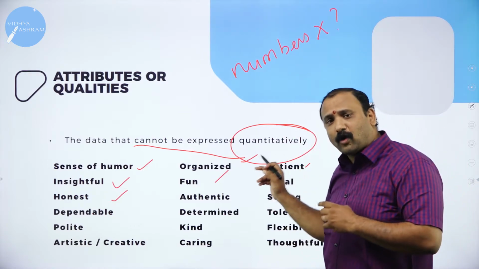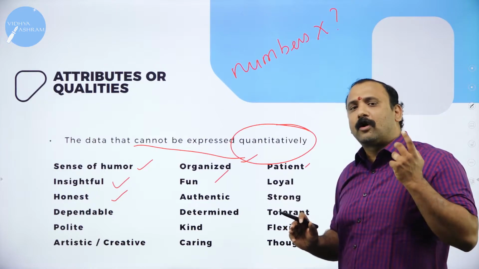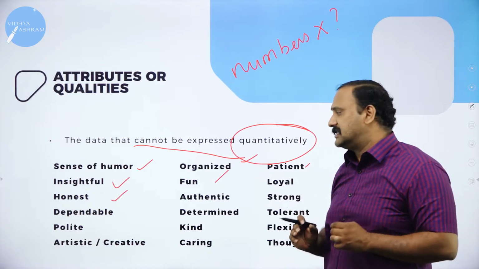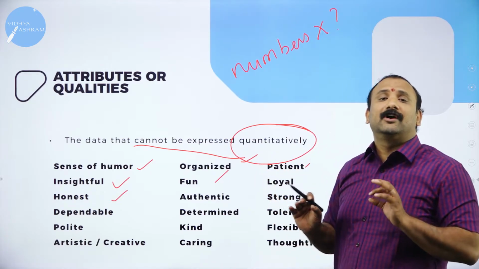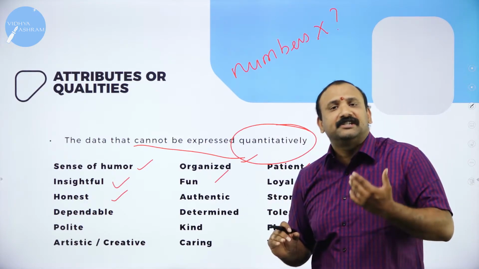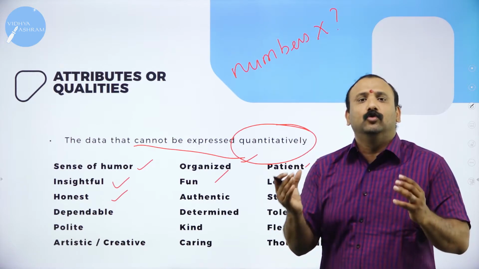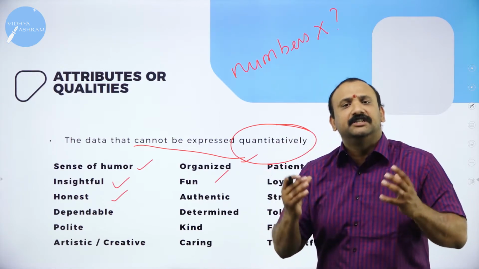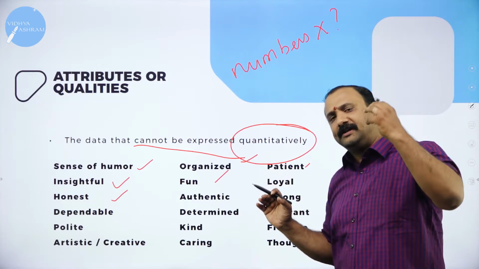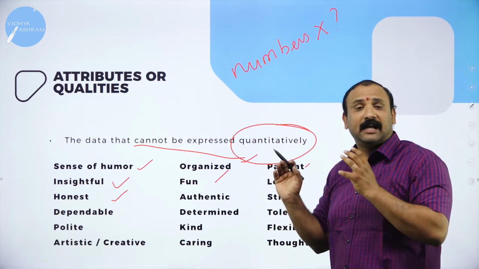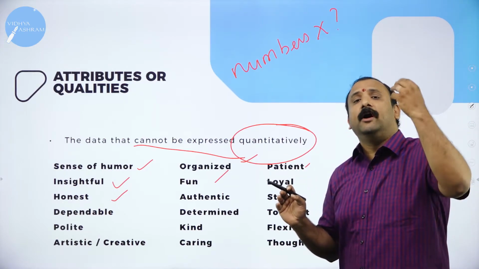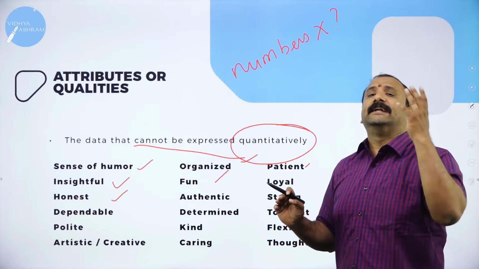So here when we talk about the qualitative factors, when we talk about an attribute of a person, when we try to talk about specific characteristics of a person, this quantitative data cannot come. It is only qualitative data. So when you want to measure a personality, when you want to understand a person, a group, an ethnicity, a religion, whatever kind of factors, there you cannot just go by numbers. You need to understand the factors that govern them. So that's where we say the word qualitative data. We don't use the word quantitative. On the other side, we use the word qualitative data.